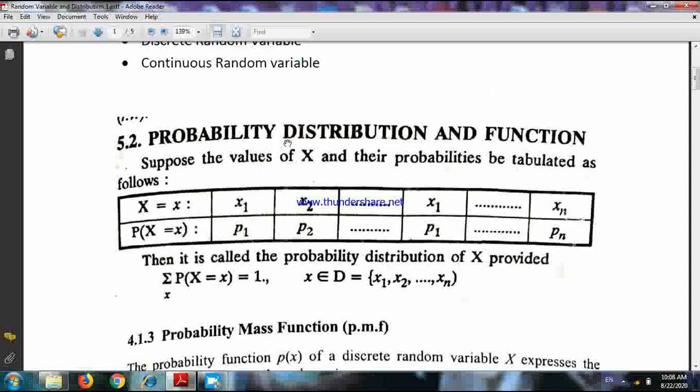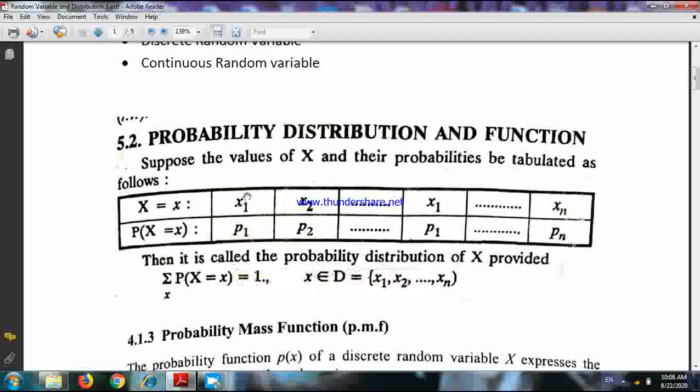Now see the probability distribution and function. First of all, let us know what is this probability distribution. Probability distribution means the distribution of probabilities for different values of a variable. Now here x is a random variable taking the values x1, x2, in this way xn. So definitely x is a discrete random variable because selected values are there.